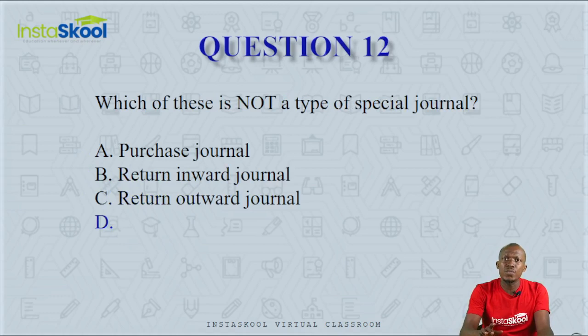Question number 12. Which of these is not a type of special journal? A says purchase journal, B says return inward journal, C says return outward journal, and in this question they left option D blank. So for this case, option D is the answer, because our purchase journal, return inward, and return outward are all types of journal. Other types of journal include the sales journal, the general journal.